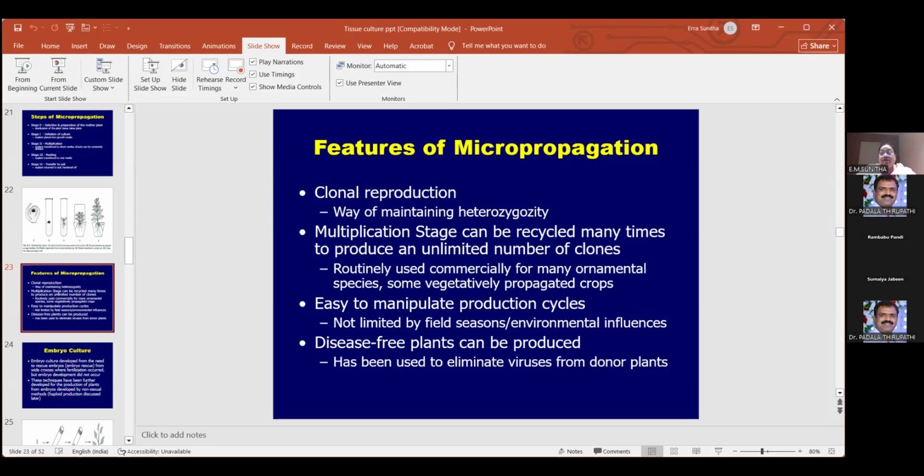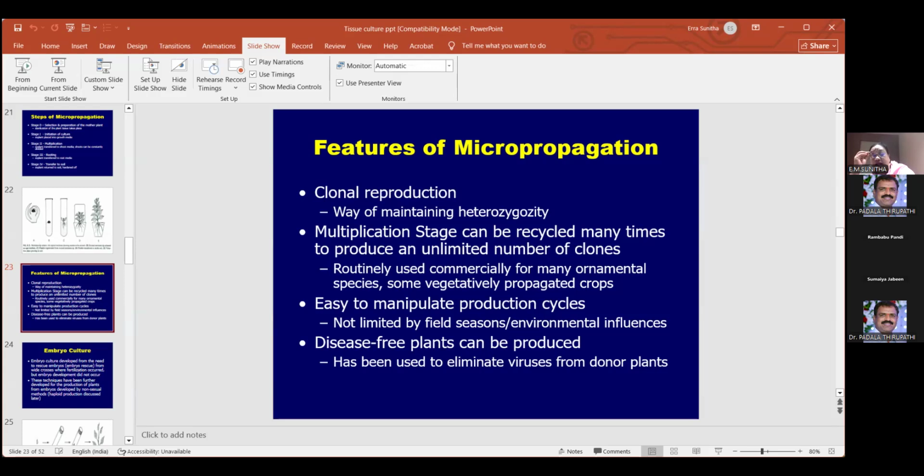Next, one more important thing: most of the time micropropagation is done with apical meristem tissue. Inside the apical meristem tissue you have the meristems. Meristems are always disease free.